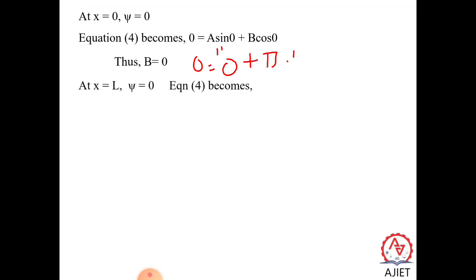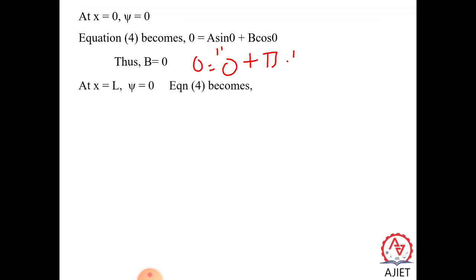It is very clear that sin 0 is 0, so this term will be 0. Cos 0 equal to 1, so that is b into 1, equal to 0. Anyways we will get b equal to 0.